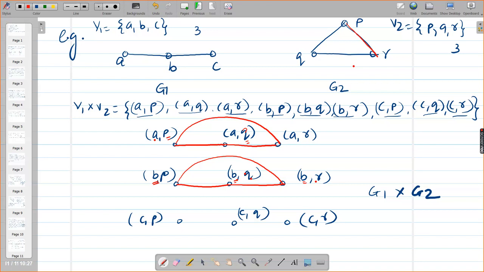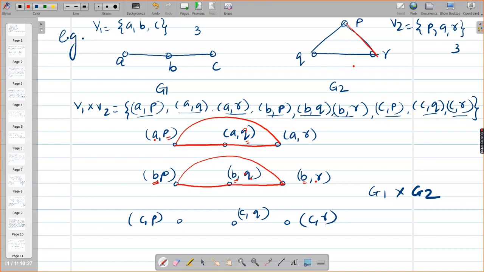Now look vertically. What do you see here? The second element is the same, PP, right? The second element is the same, and are A and B adjacent to each other in G1? The vertices A and B are adjacent with each other in G1. Yes, so I will join AP and BP also.